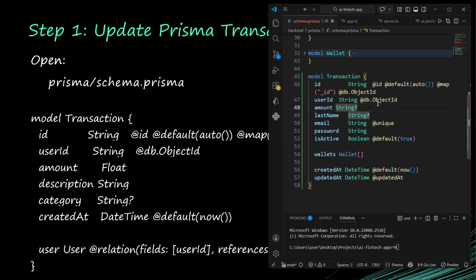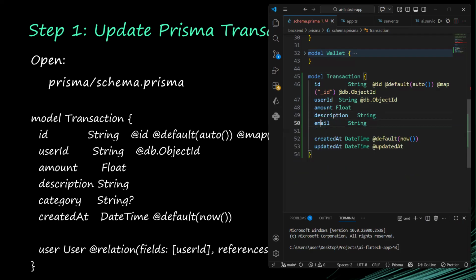So the amount is going to be float. We will have description. The description is not going to be optional. They will have description. Then category. I'll take these guys off. Category will not be here. And this category is going to be optional. Okay, it's not compulsory, it's going to be optional. So our created time is default now.